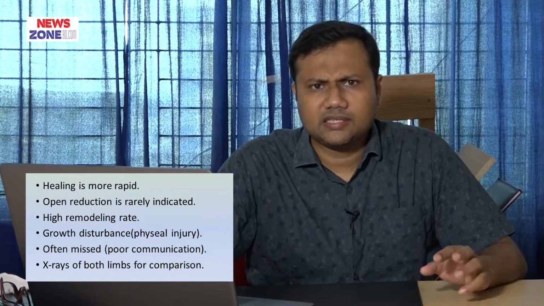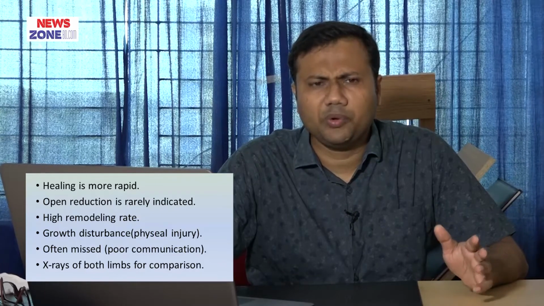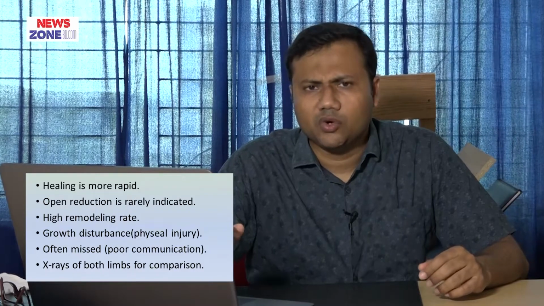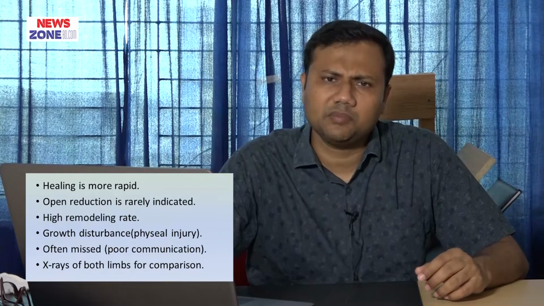And as it is a young bone, open reduction is rarely indicated, and it has a high remodeling rate. If a fracture occurs in the growth plate or physeal region, then sometimes there is a chance of growth disturbance.